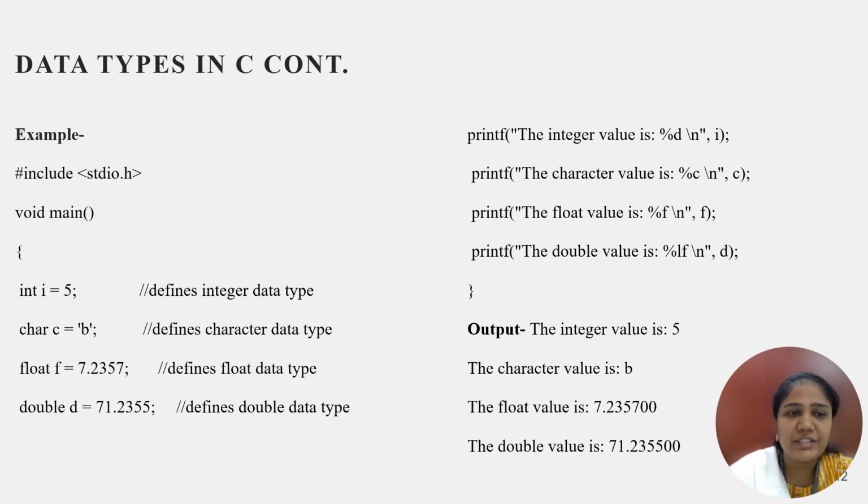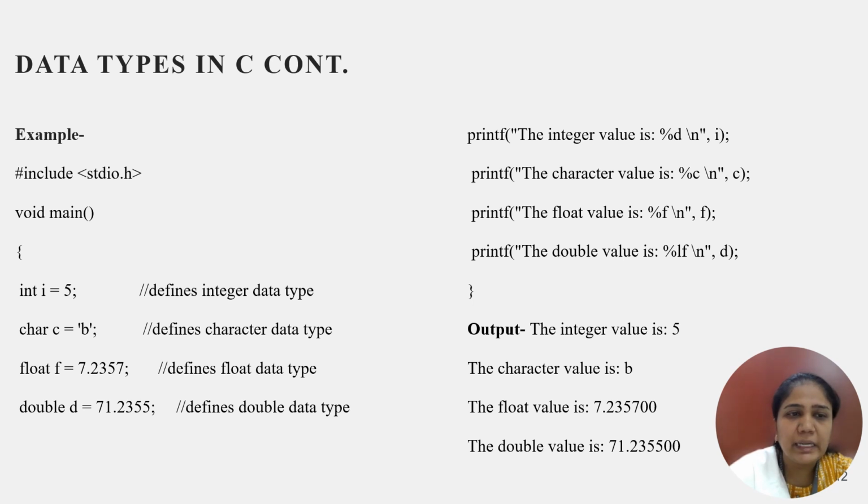Int, char, float, double are nothing but keywords. What is a keyword? In a programming language, we have some words reserved by the language itself. That means they have predefined meaning and uses. We should use them accordingly only. We cannot change their meaning.